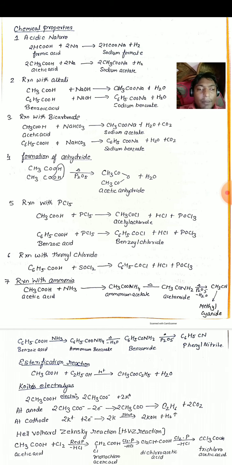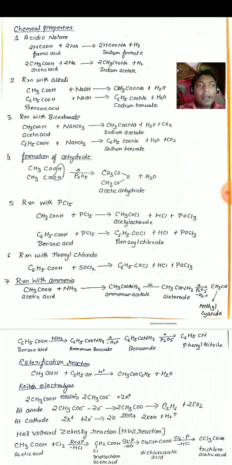Next is formation of acetic anhydride. Whenever two molecules of acetic acid are heated in presence of P2O5, it releases one water molecule and forms acetic anhydride. That is, two molecules of acetic acid on heating in presence of P2O5 form acetic anhydride, that is (CH3CO)2O plus H2O.